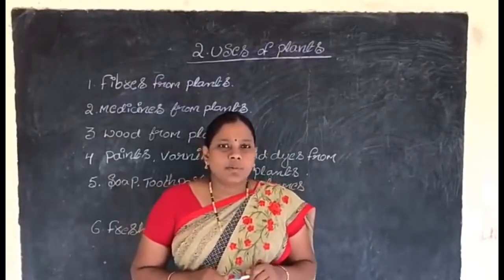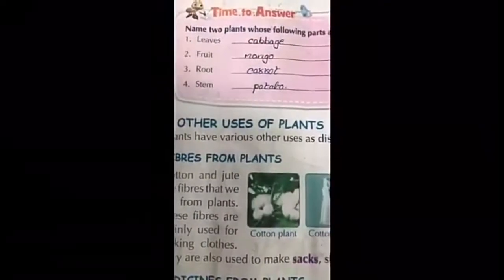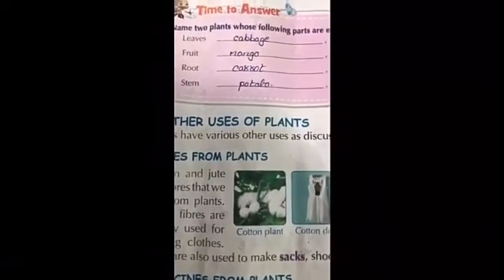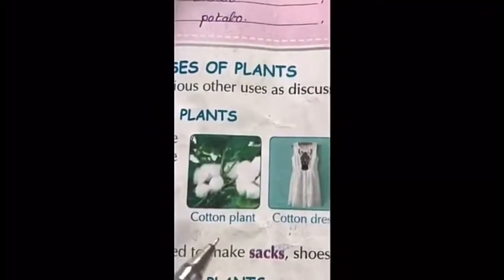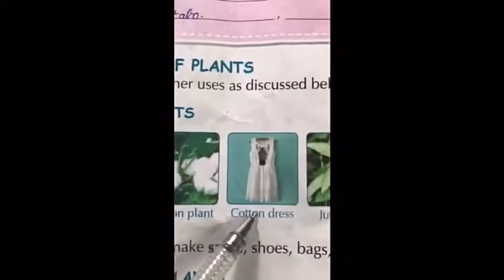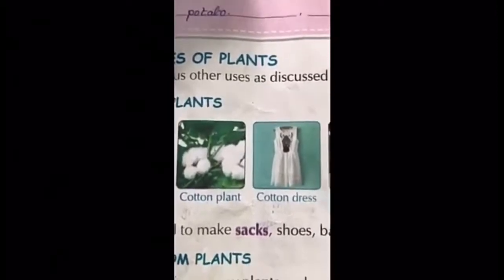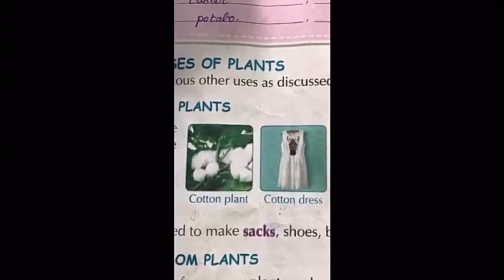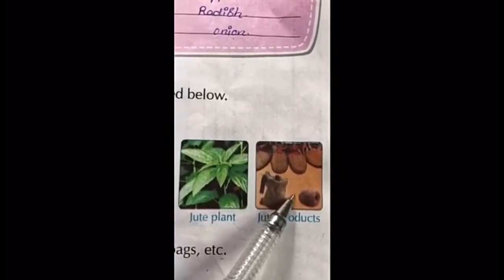Children, all of you open your books and see page number 79. Other uses of plants. Plants have various other uses. First one, fibers from plants. We get fiber from cotton and jute plants. Cotton is used for making cotton cloths like shirts, skirts, frocks, bed sheets, and handkerchiefs, which are generally made of cotton fibers. And jute is used for making jute products like gunny bags, mats, bags, baskets, and ropes, which are made from jute fiber.